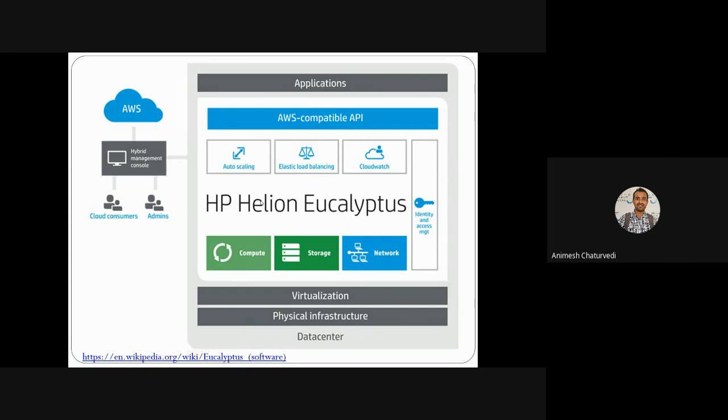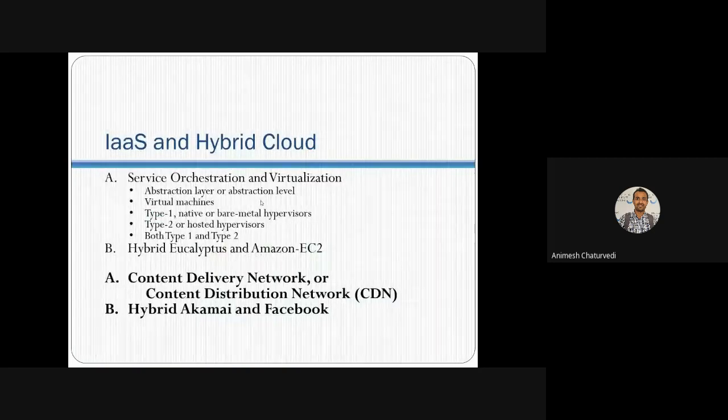I hope that you enjoyed this part, and in the next part we'll see an even more interesting thing, that is the content delivery network, or you can say content distribution network. There is another form of hybrid, Akamai and Facebook, which is hybrid at the infrastructure and application level.